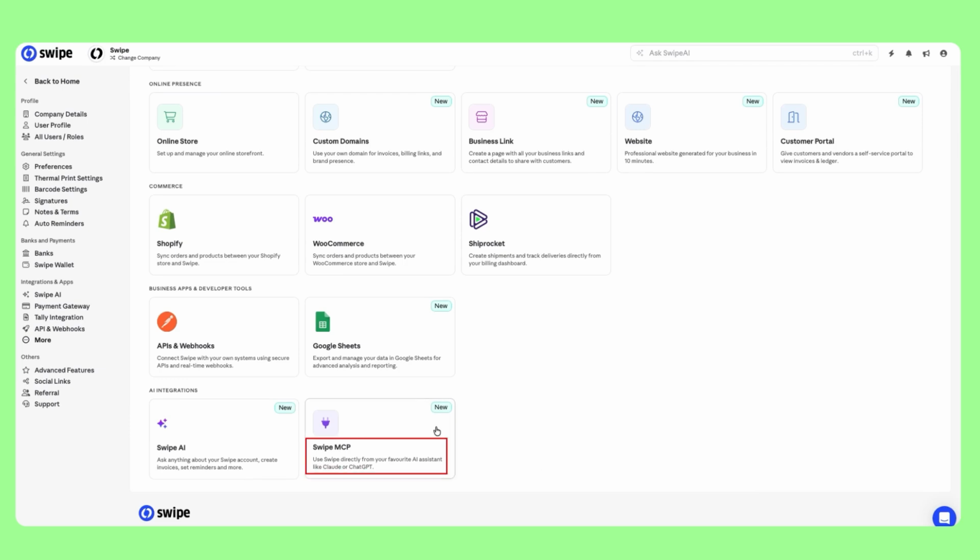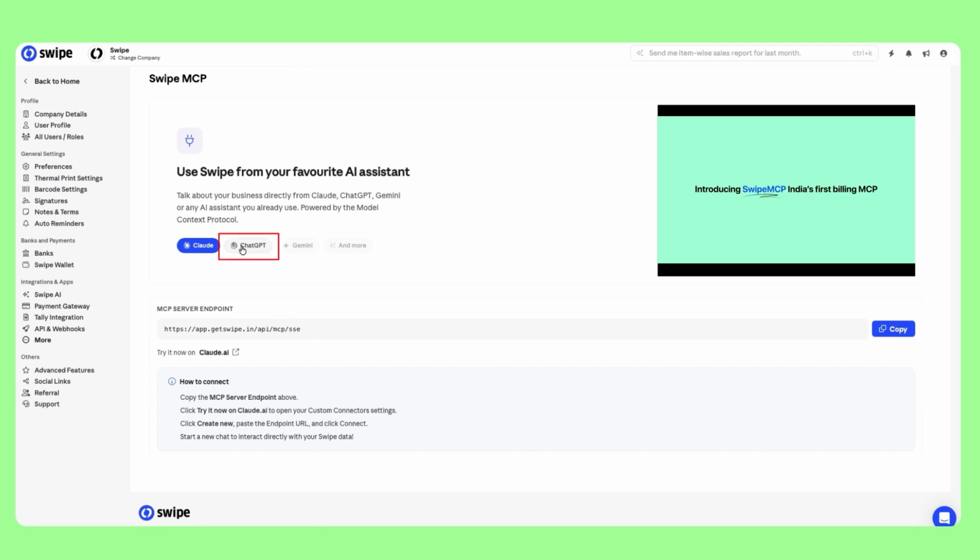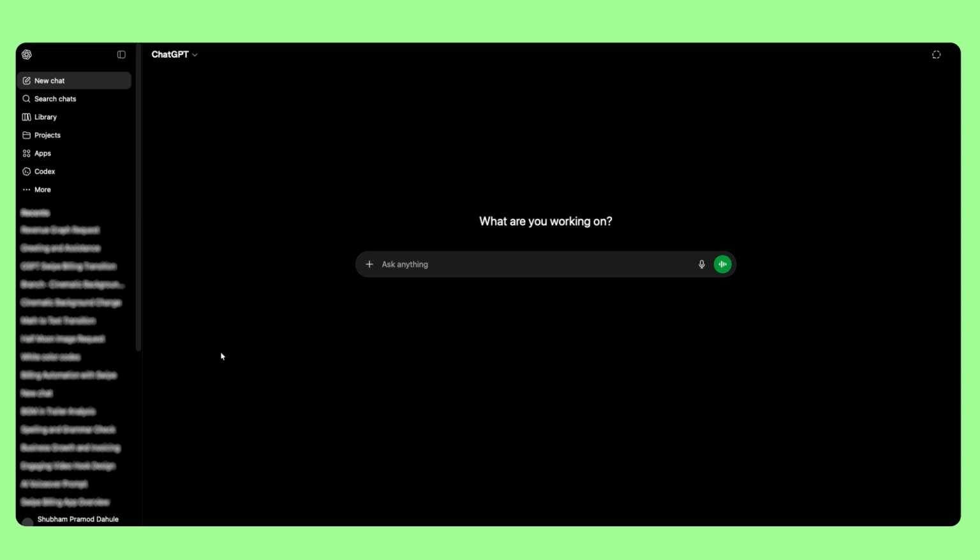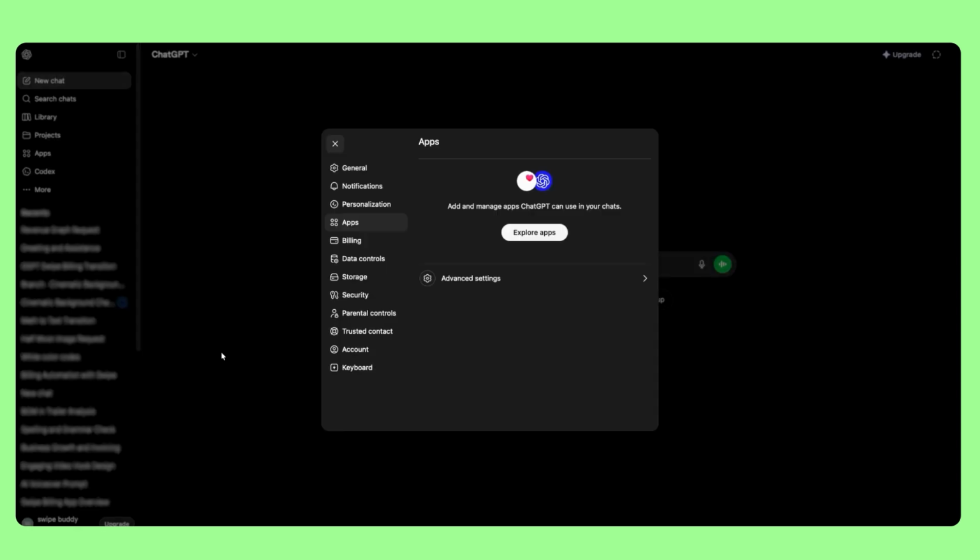Scroll down until you find SwipeMCP integration. Here, open SwipeMCP option. Switch to ChatGPT and select the Try It Now on ChatGPT button. You will be redirected to add an app in ChatGPT.